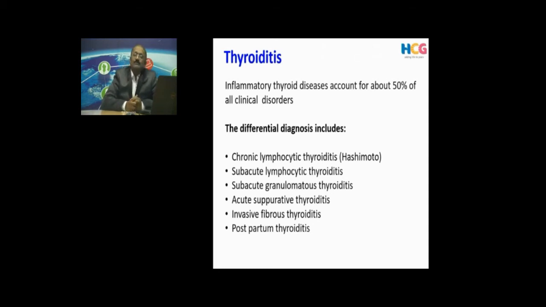The differential diagnosis of thyroiditis includes chronic lymphocytic thyroiditis, subacute thyroiditis, acute suppurative thyroiditis, invasive fibrous thyroiditis, and postpartum thyroiditis. We see a lot of subacute thyroiditis. We don't frequently see the others. We do see a lot of postpartum thyroiditis cases also. So how do we diagnose this? We would have done a blood test, and the antibodies may be raised, but you want to see what is happening to the thyroid function.